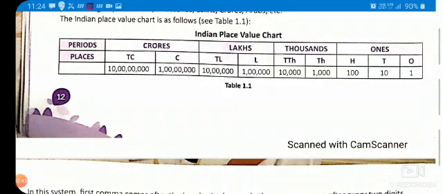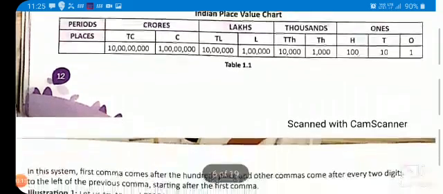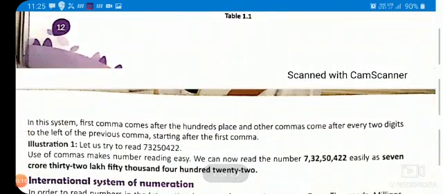This worksheet table will help you to understand what are the periods and what are the place values, and how the digits are increasing one after the other. Like from ones, 1 digit increase, that becomes tens. From tens, 1 more digit increase, then it becomes hundreds. Then from hundreds, 1 more digit increase, it becomes the 1000 value. Means with the one addition of place value, 1 digit increases, and so on. This will continue. In this system, the main thing is how you should write.